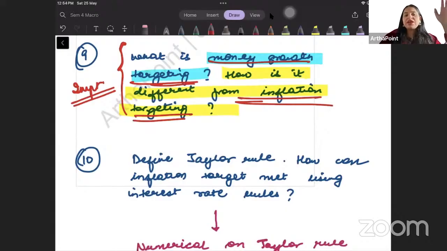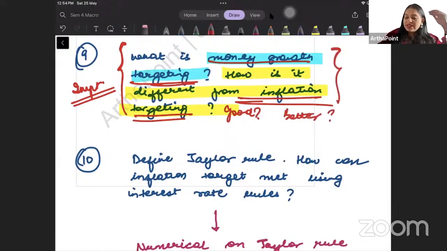They will go ahead and say contrast between inflation targeting and money growth targeting, which is more good from the point of view of economy. Which is better, which should the government use? तो इन चीजों like this, you know, they will ask you to compare or analyze which is the better one. तो इस चीज पे there can be a question and you need to do these well.